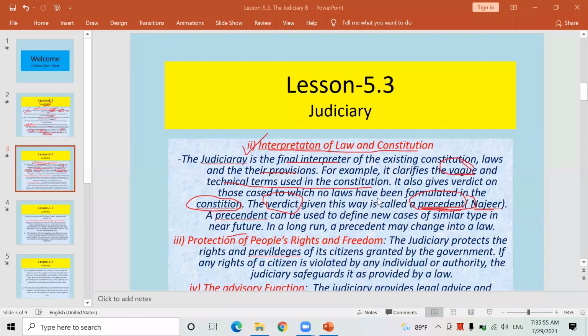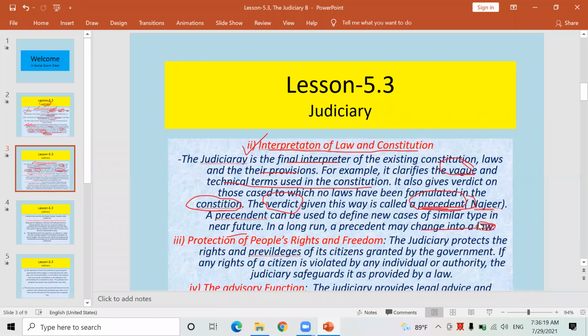But sometimes there won't be a law available to solve a special, unique, different case filed in a judicial system like the Supreme Court, High Court, and District Court. At that time, precedent is used. In the long run, a precedent may change into law as well.